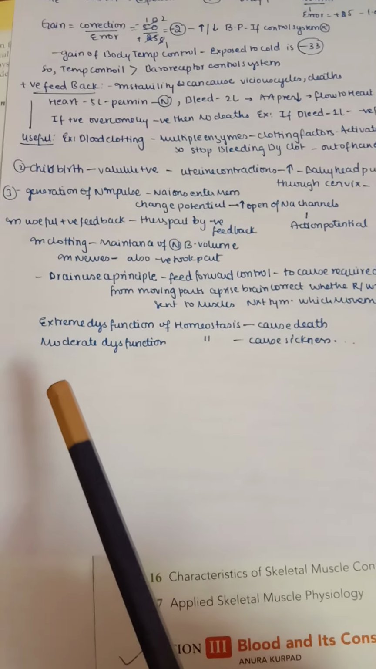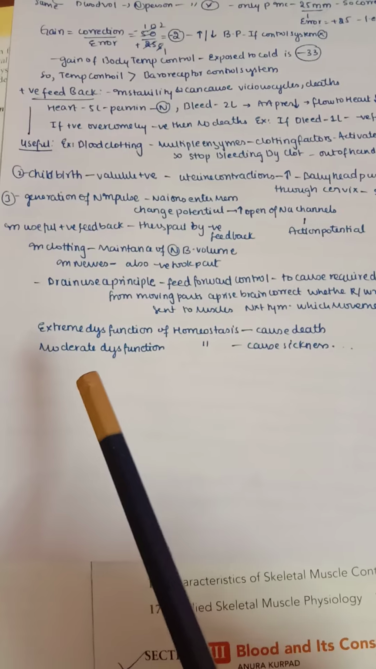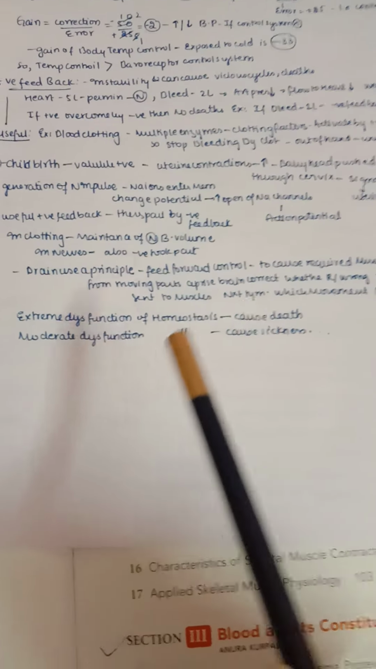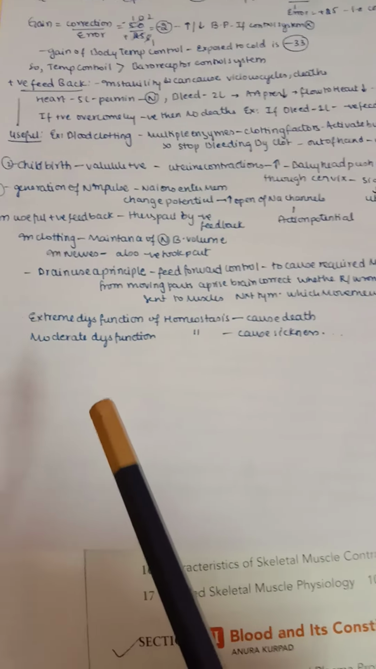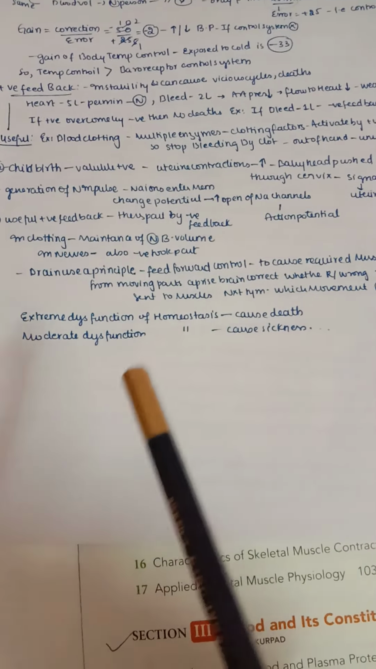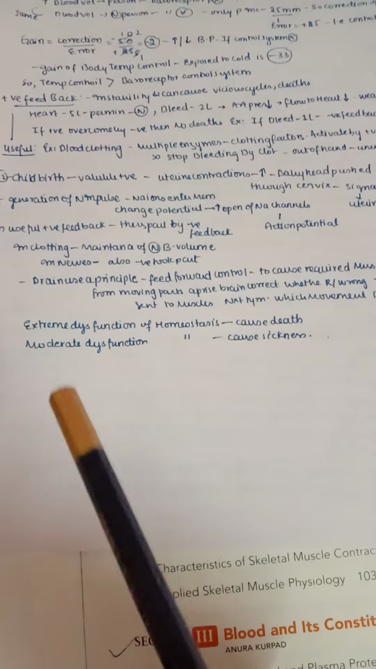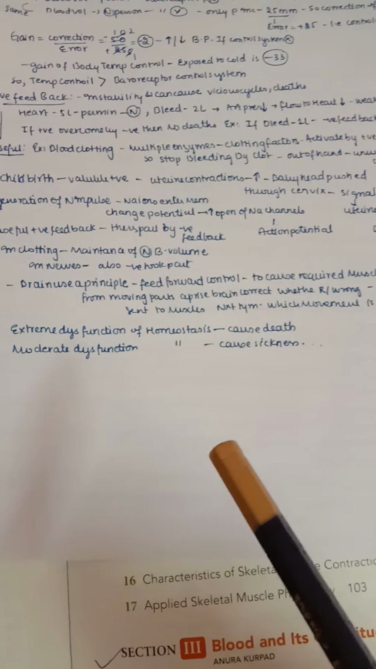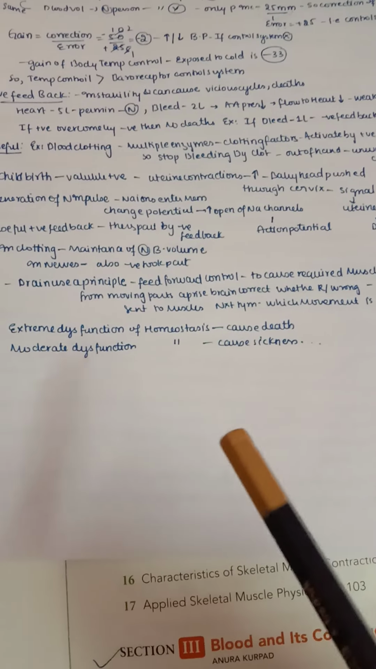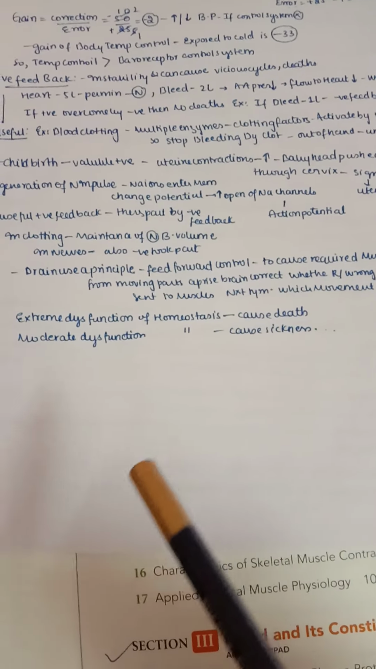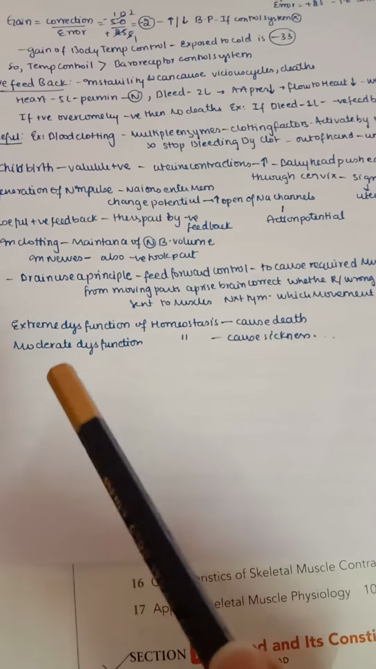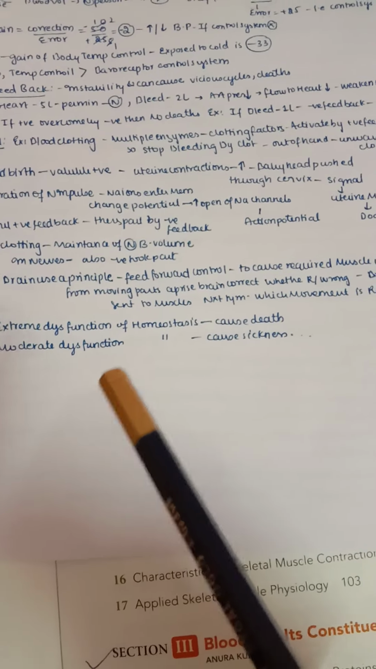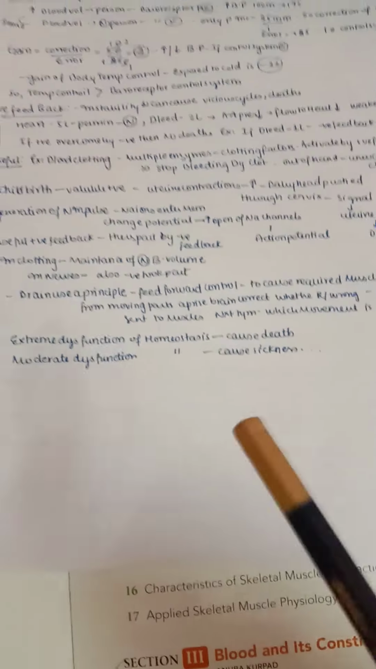And extreme dysfunction of homeostasis may cause death, and moderate dysfunction of homeostasis may cause sickness. So if it is moderate, sickness; if extreme, death. Even with this dysfunction in homeostasis, the body still tries to work it out by means of other functions, because every organ is aiming to control homeostasis. So even if there is moderate dysfunction of homeostasis, all other functions try their best to maintain homeostasis.